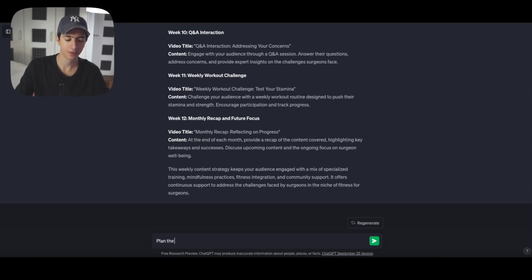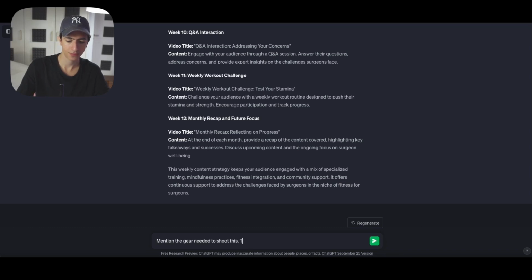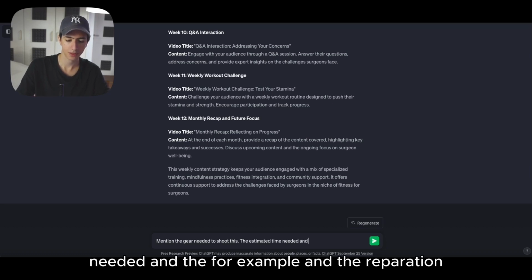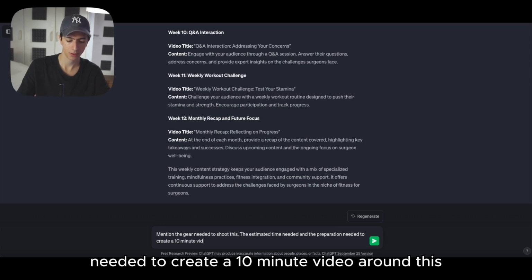Plan or note or mention the gear needed to shoot this, the estimated time needed, and, for example, the preparation needed to create a 10-minute video around this. Let's see.